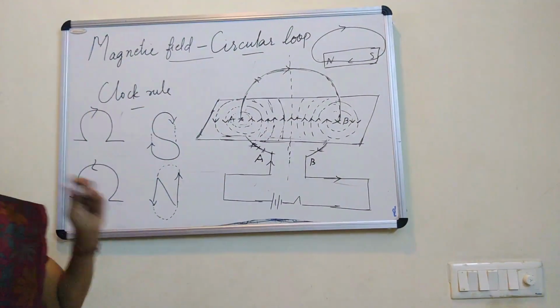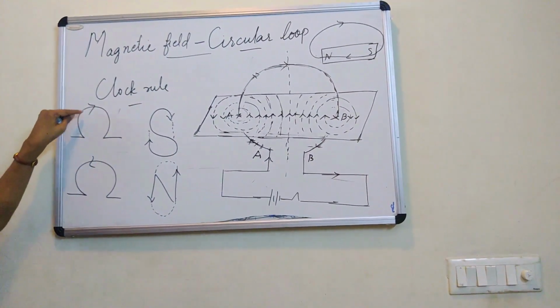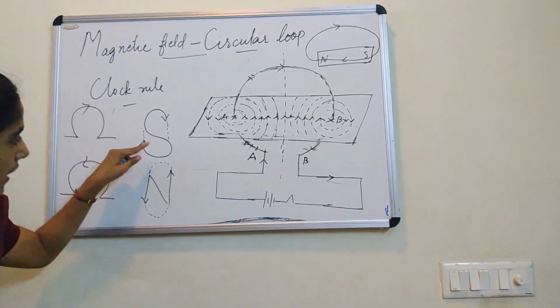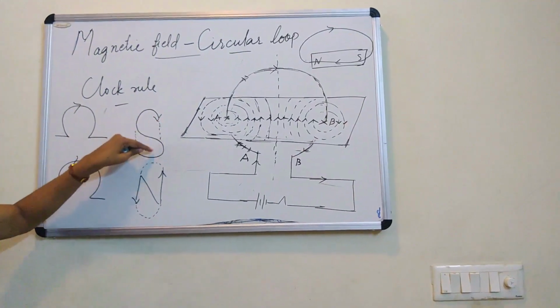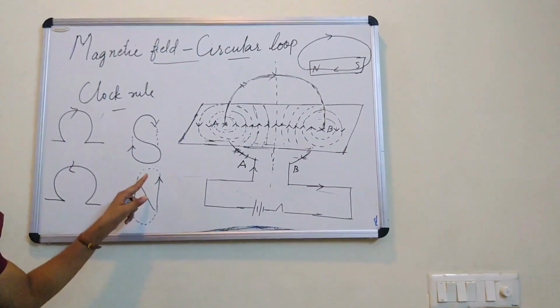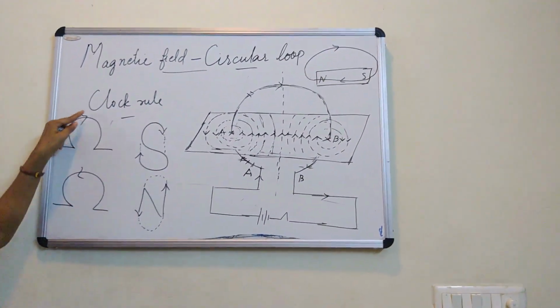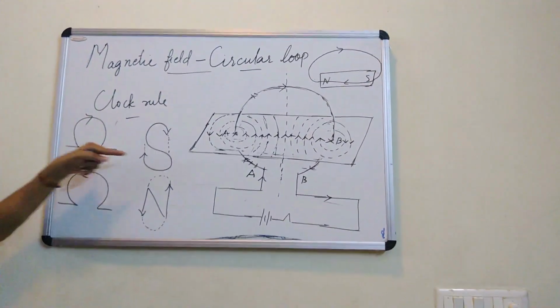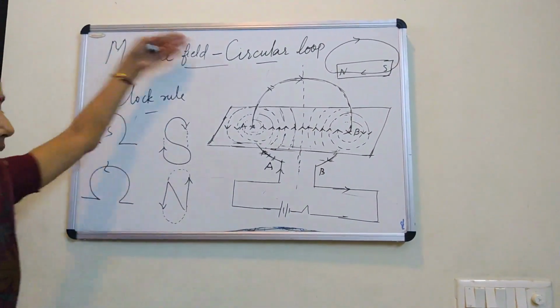Now, what the clock rule says. Look at the current carrying loop. If the current is in the clockwise direction, look, which pole is showing a clockwise movement when you just close it? South pole, clock; north pole, anti. When you look at the current carrying conductor, if the current appears flowing in the clockwise direction, then that face is south. Then what is the back side?